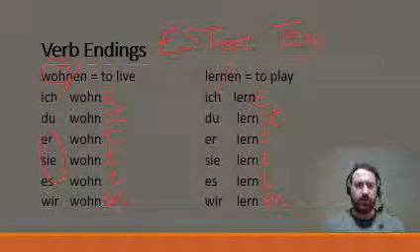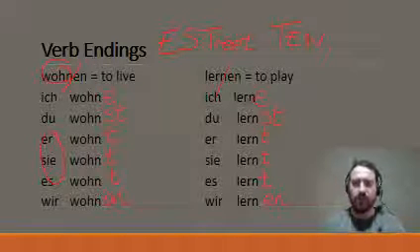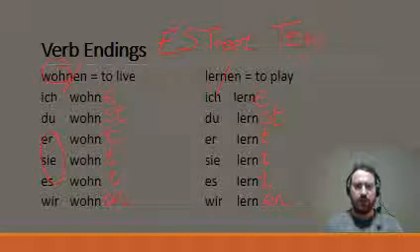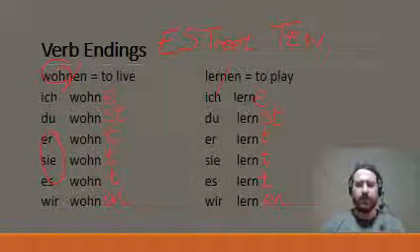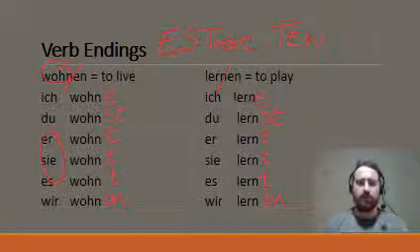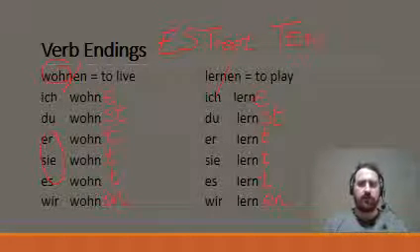So if I want to say I learn, ich lerne. If I want to say we learn, wir lernen. Or if I want to say he learns, er lernt, she learns, sie lernt, or it learns, es lernt. So we need to use the correct verb endings for the correct verbs and the correct pronouns.